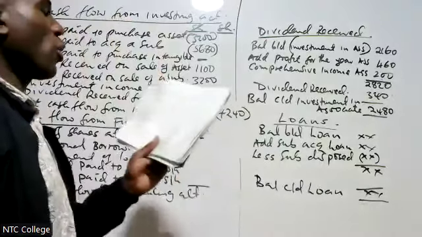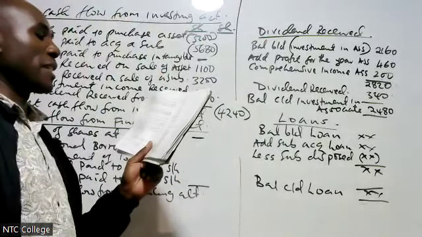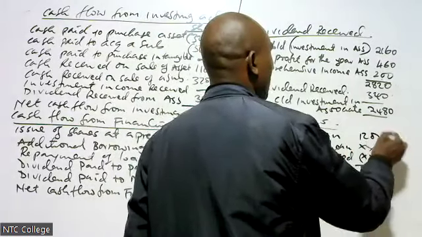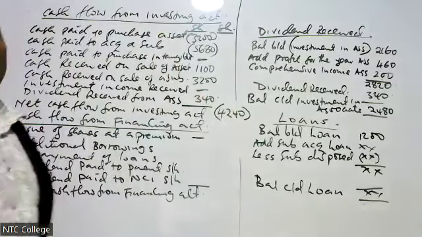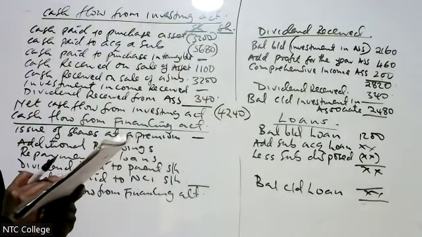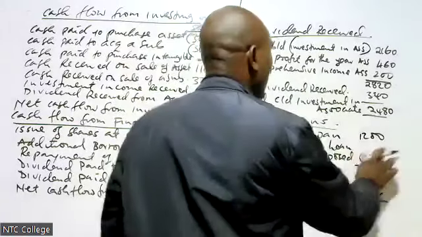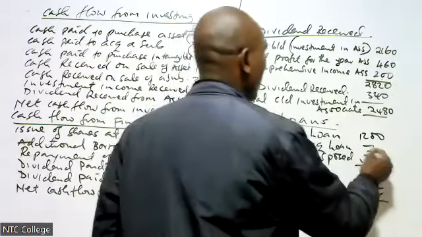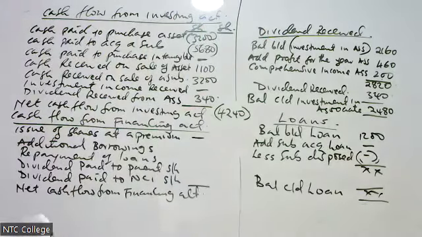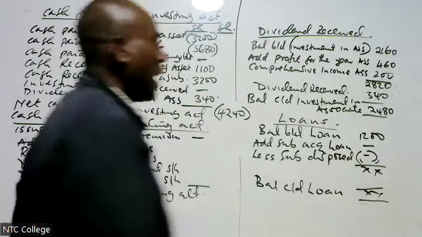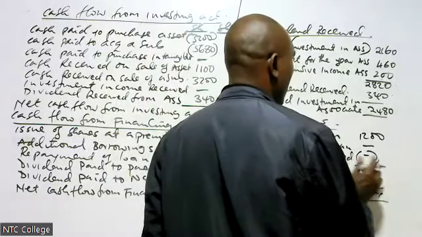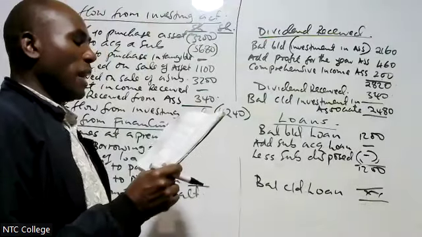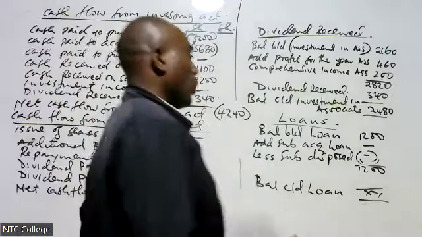Let me use this question. We go under loans, non-current liabilities. Bank loan, 1,200 when we open the year. Subsidiary acquired, loan, there is nothing. Subsidiary disposed, loan, there is nothing. Therefore, our total comes to 1,200. Then 1,200, we compare with the balance carried down, which is 2,000.